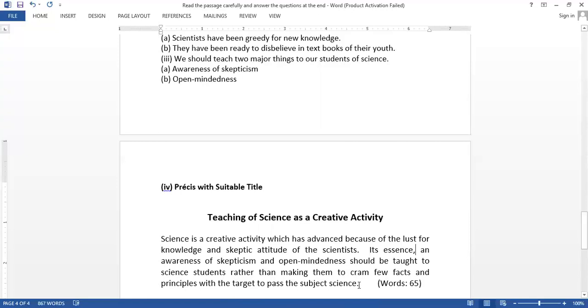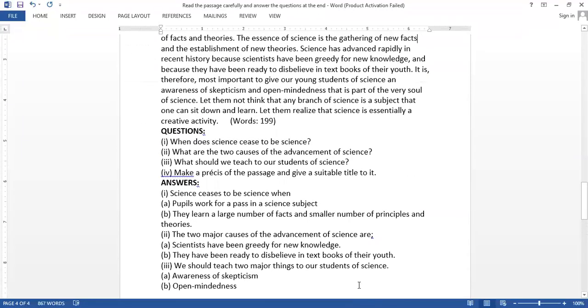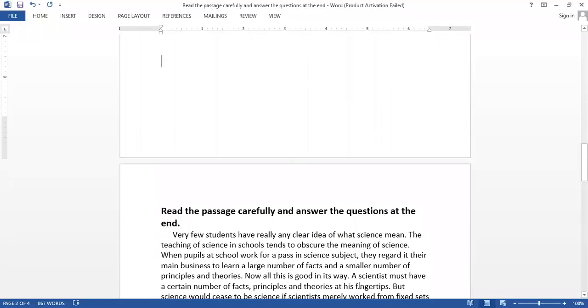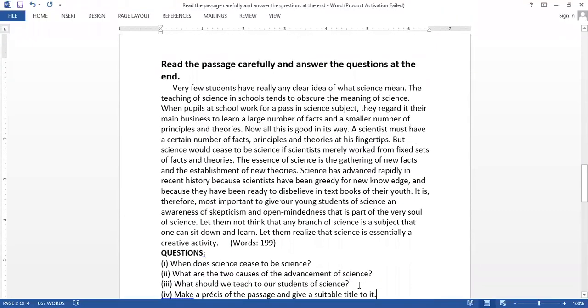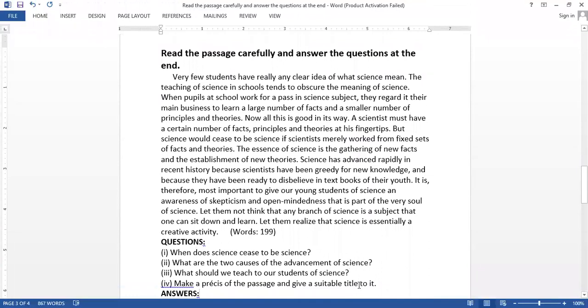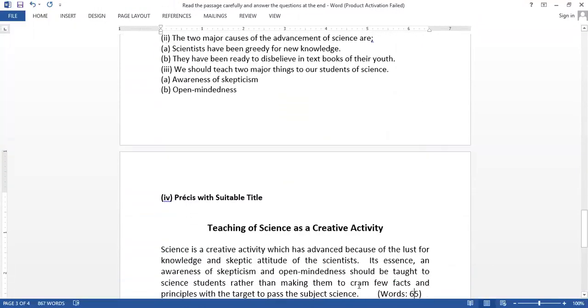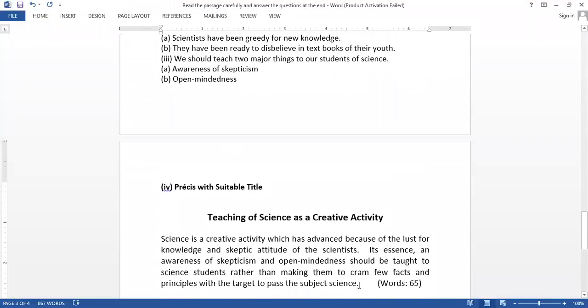Okay, I hope you have understood today's lesson, students, and I hope you have seen that this précis covers the whole passage. So when you would be writing down the précis, you should keep in mind that you should look for the main idea of the passage. और वो मिल जाए तो आपका काम बहुत आसान हो जाता है.